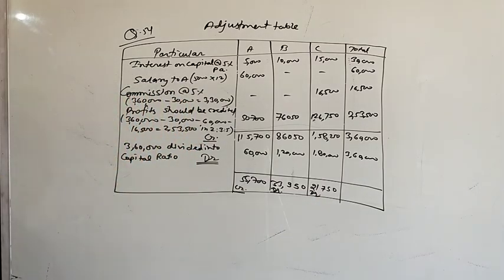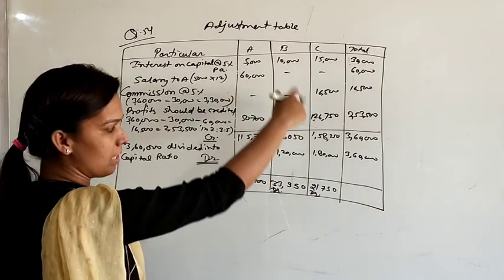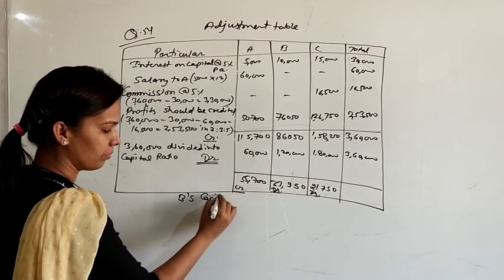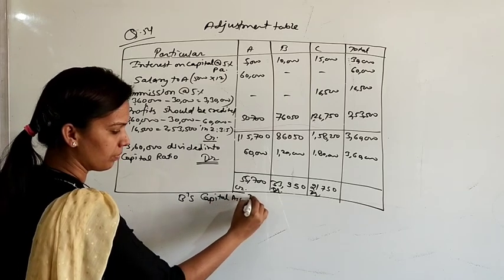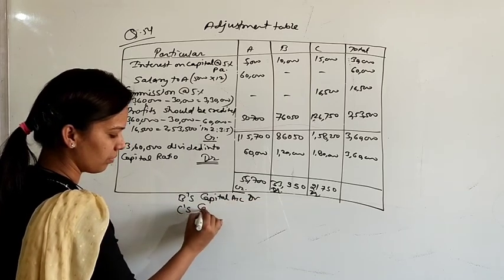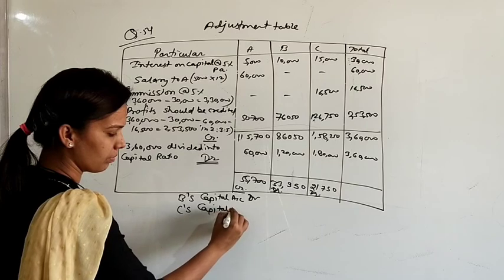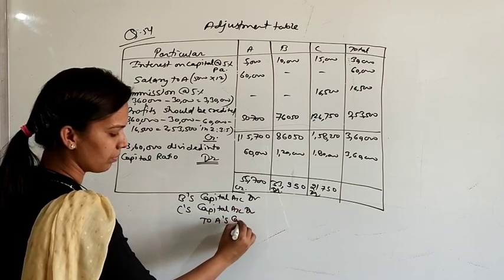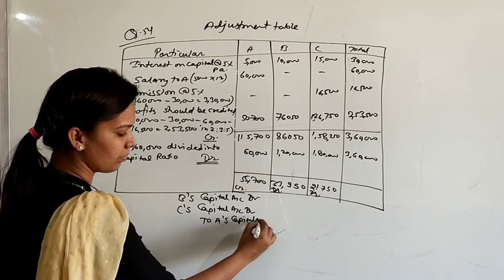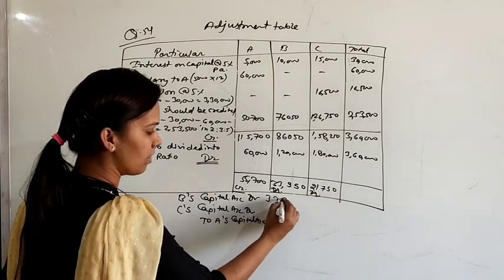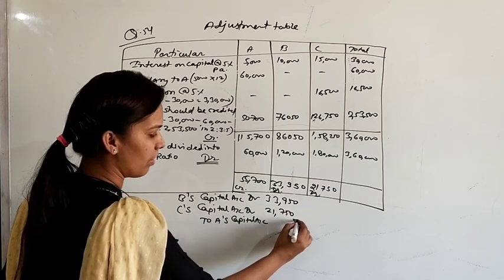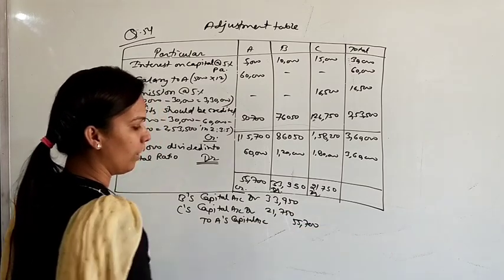So the entry will be according to this: B's capital account debit, C's capital account debit, to A's capital account. For B it is 33,950, for C it is 21,750, and for partner A it is 55,700.